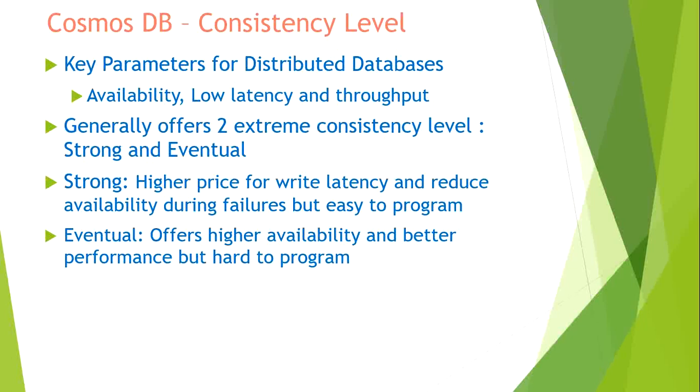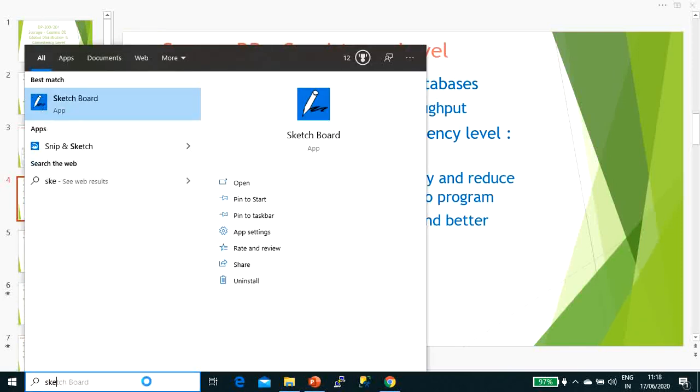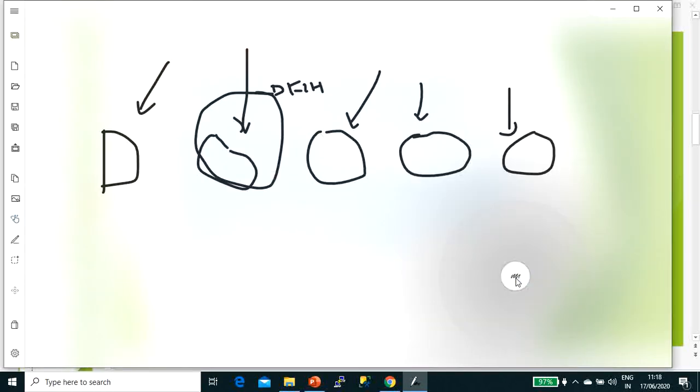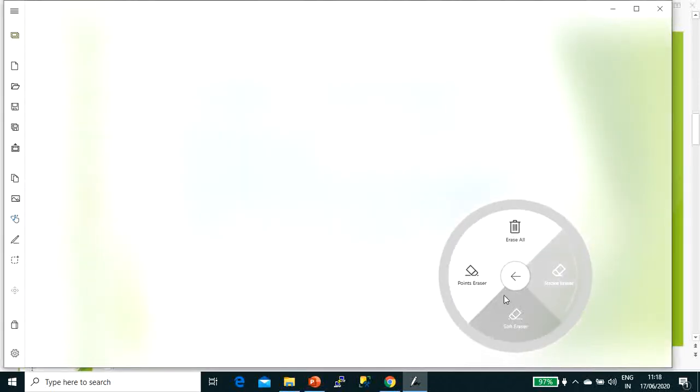Strong consistency has a higher price in write latency and reduced availability during failure, but is easy to program. What is strong consistency? Let's suppose we have a database which has replicas across three different locations. Let me draw it in the sketchboard. Let me get rid of everything first.